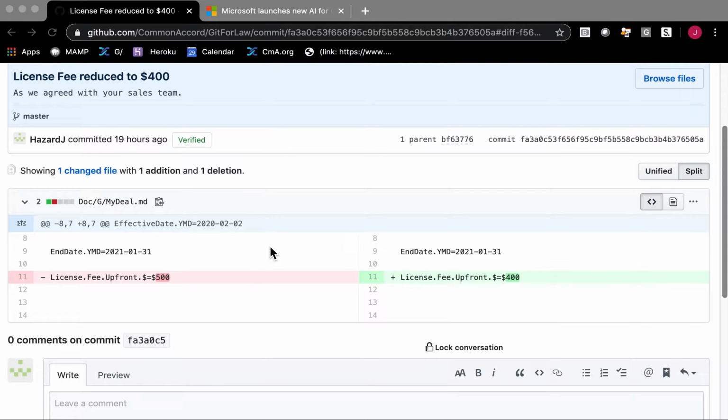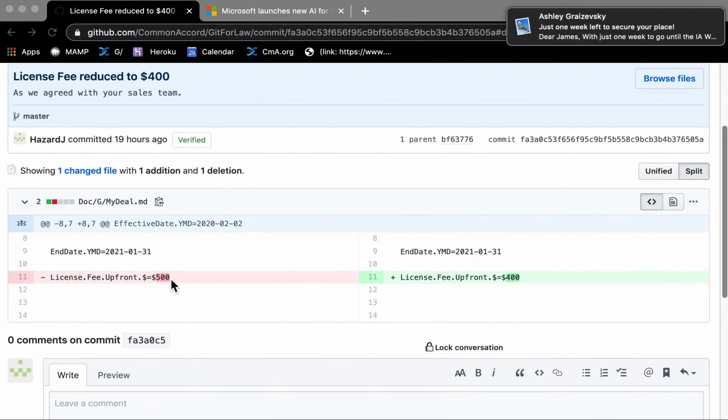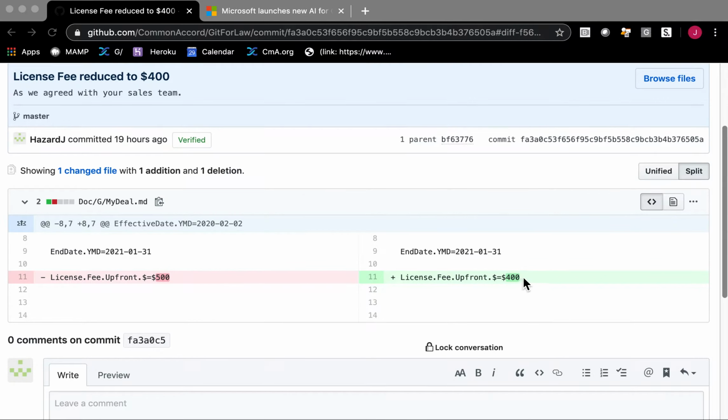Continuing, this is episode 2 here. If we remember, in episode 1 we had created my deal, and we had also created a second version of it. The thought was that the party on the other side had counter-proposed. So we had set up 500 and the party on the other side counter-proposed 400. So that's where we were, and we were looking at this view which shows the difference between our document and the one as revised by the counterparty.